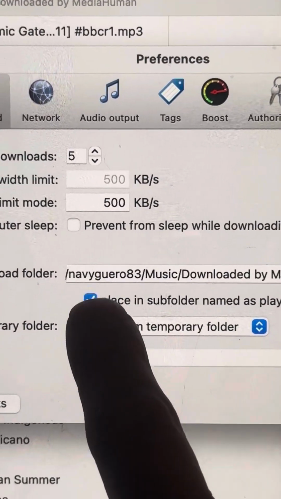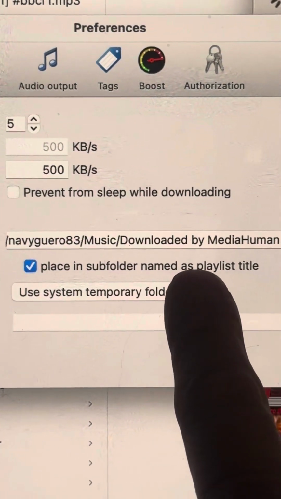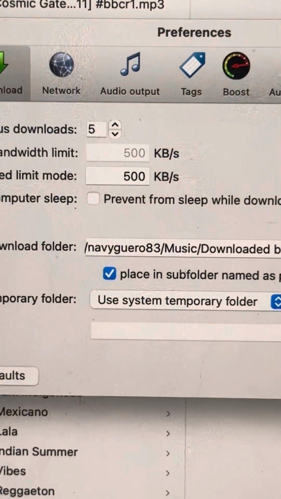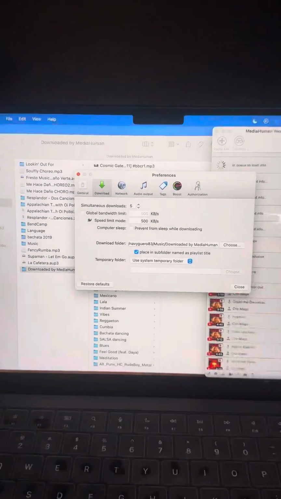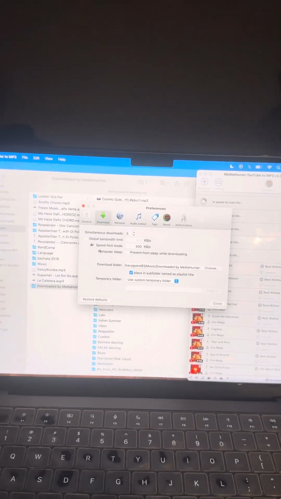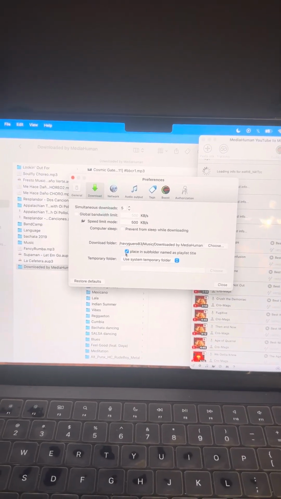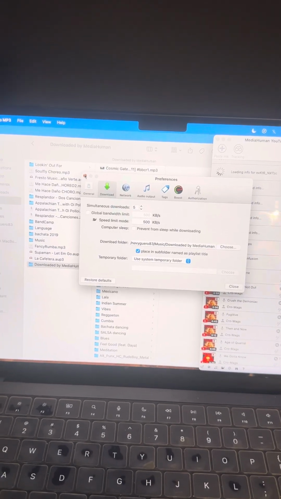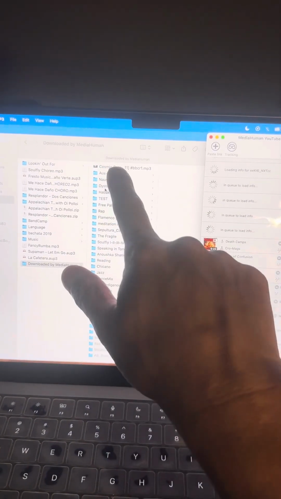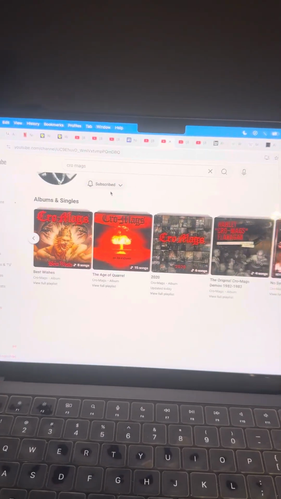But when you hit this place in subfolder named as playlist title, it will put all of them in individual folders. So once I hit play, it will make a folder with the name.